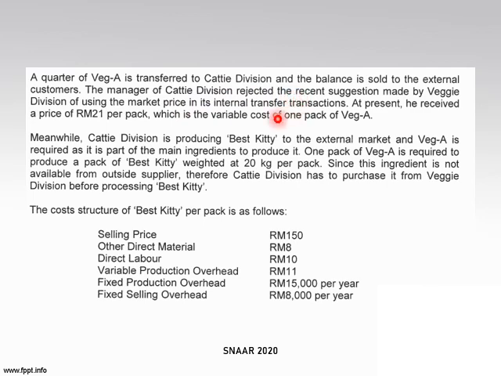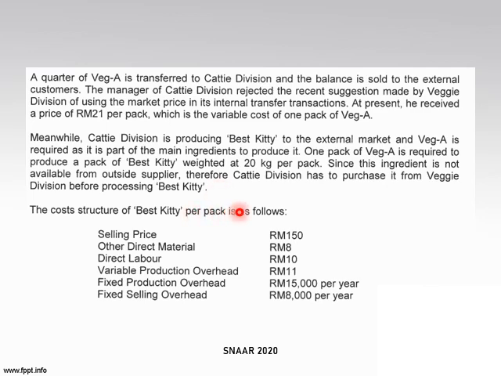Okay, so Catty ni pula dia produce Best Kitty to the external market. So untuk Best Kitty ni jual ke external market sahaja, and Veg A is part of its main ingredient to produce it. So satu pack Veg A adalah untuk produce satu pack of Best Kitty dengan berat 20 kg per pack. So this ingredient is not available from outside supplier. So tak available from outside supplier, tak boleh simply nak beli. Therefore, Catty has to purchase it from Veggie before processing Best Kitty.